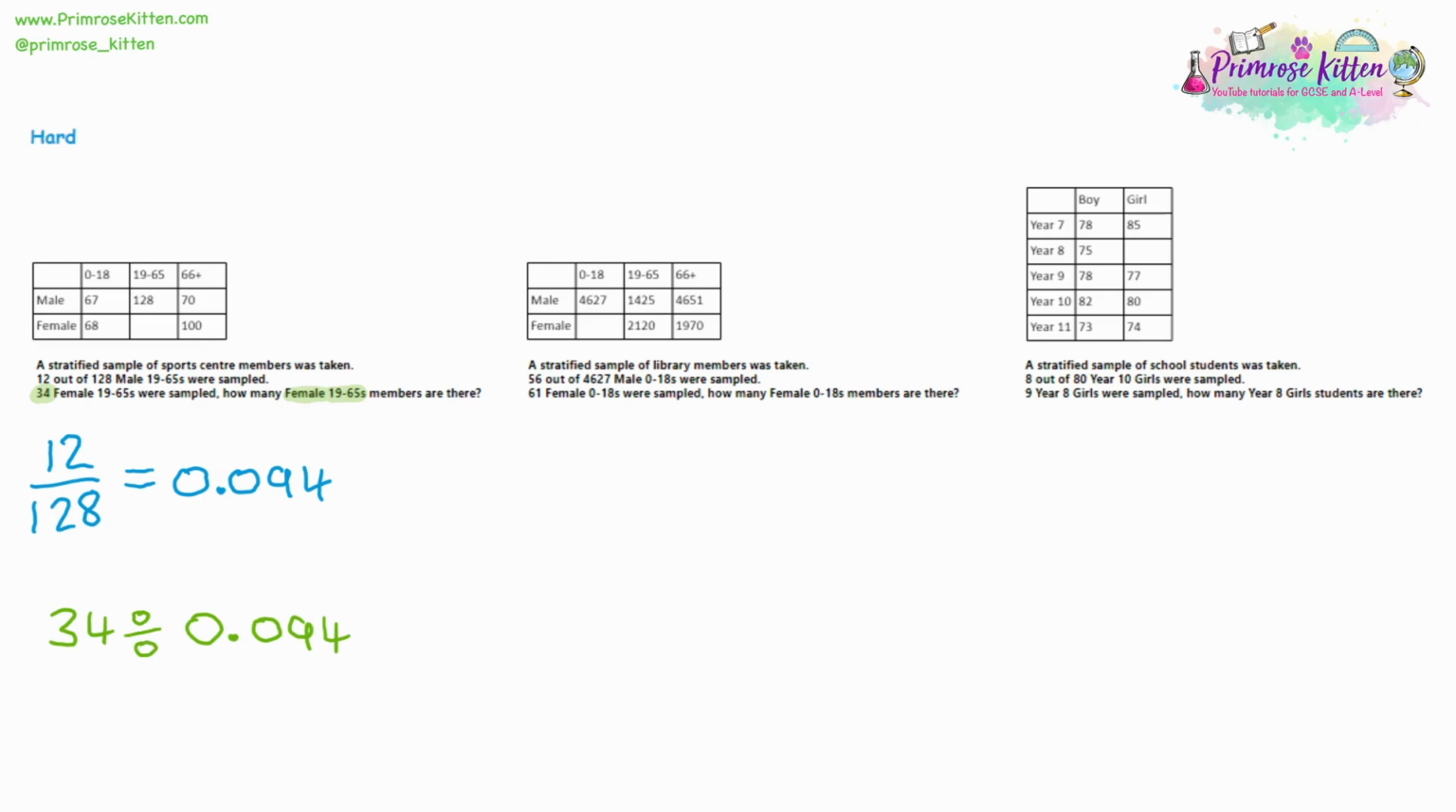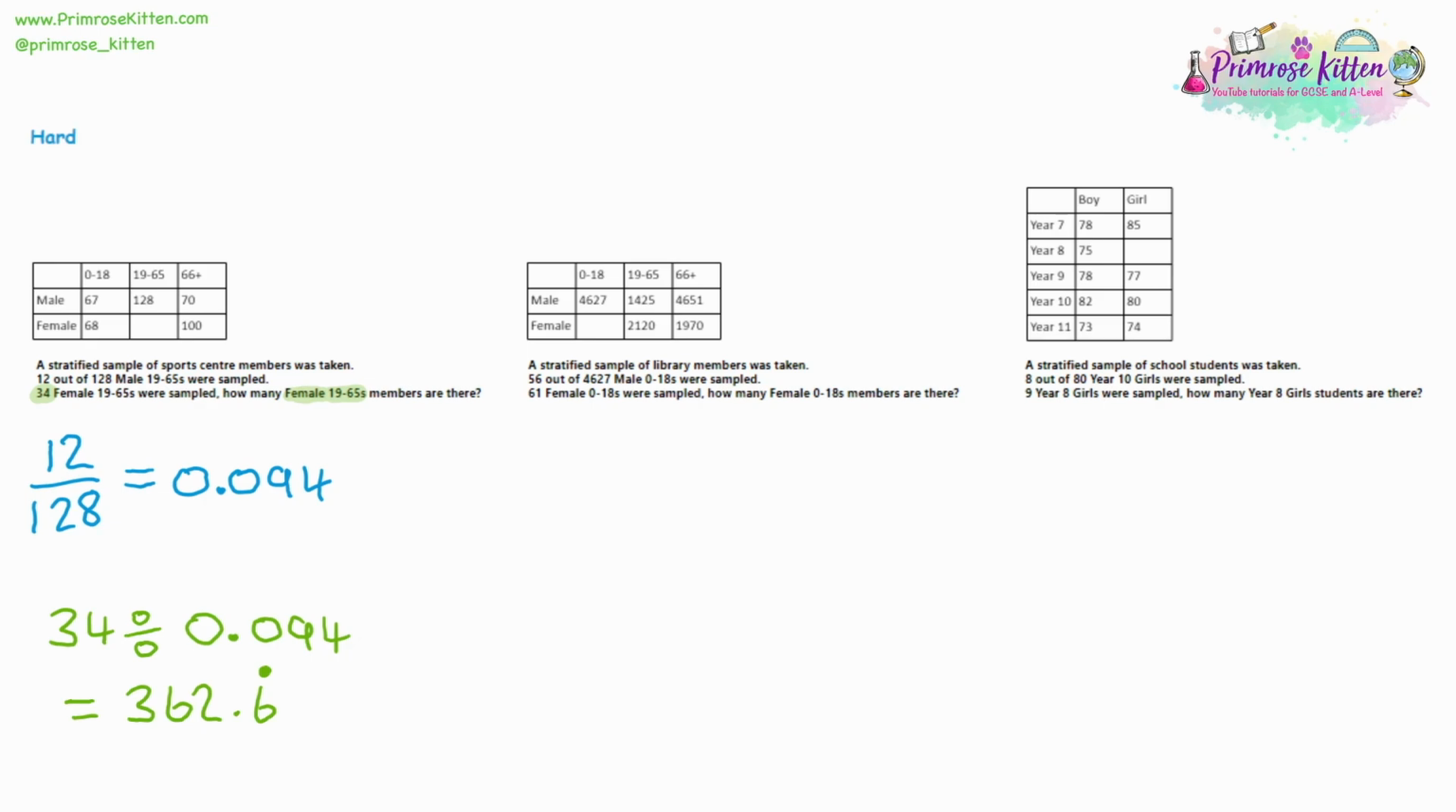And so we're going to do 34 divided by 0.094. And that's giving me 362.6 recurring. Now, that answer doesn't make any sense. How can we have 0.6 of a person? It doesn't make any sense, we can't have it.